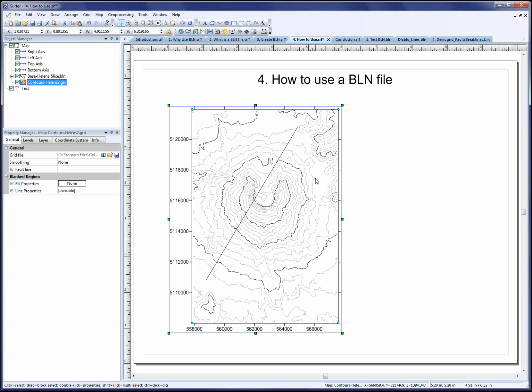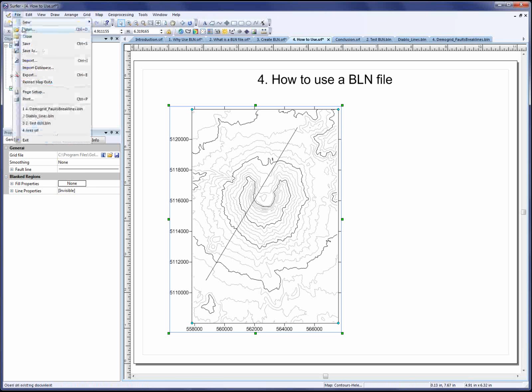So that brings me to the last use case scenario, and that is to simply use the BLN file format to display points, lines, and polygons on a map. So we've shown how to load BLN files as base maps a few times already in this webinar. So in this section, I'll continue with the previous example and reformat that slice data to a BLN file for display.